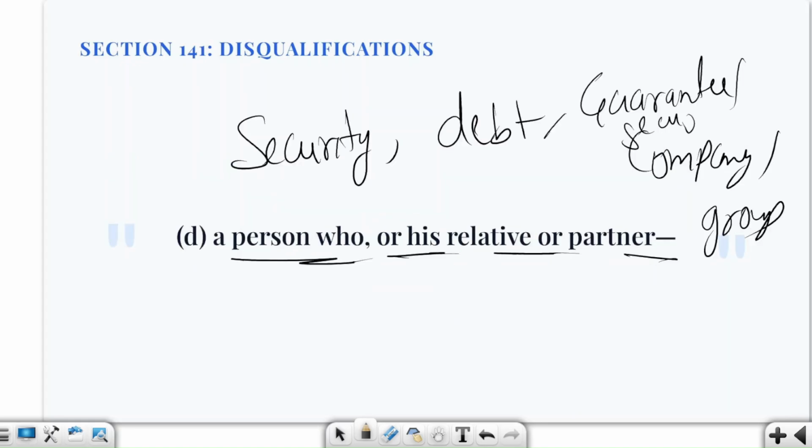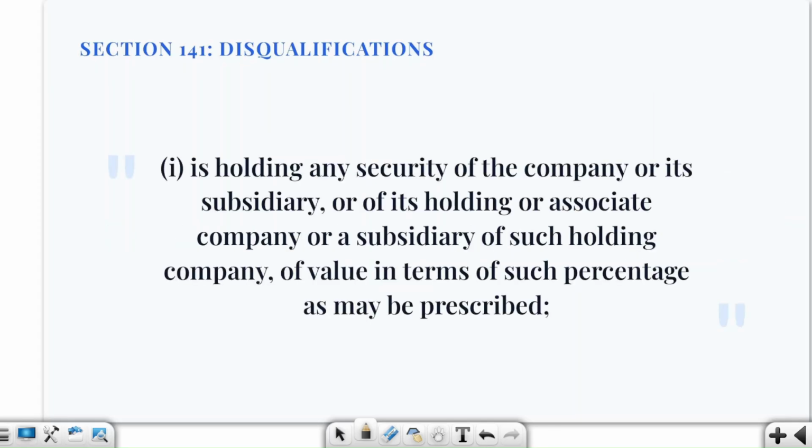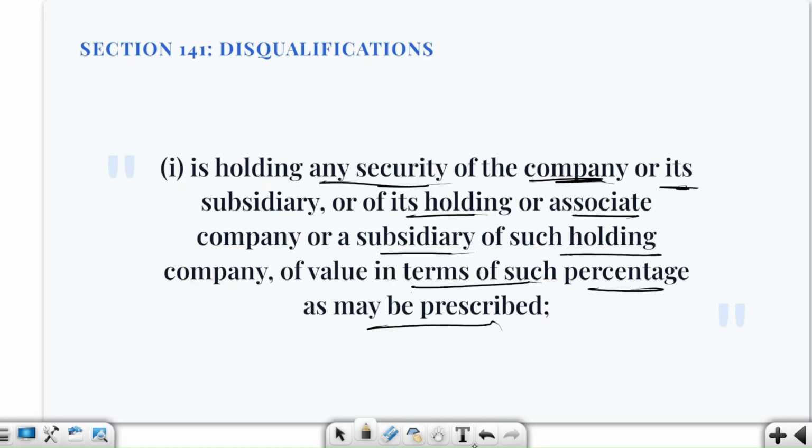See here, a person who or his relative or partner is holding any security of the company or its subsidiary, or of its holding or associate company, or a subsidiary of such holding company, in value in terms of such percentage as may be prescribed.